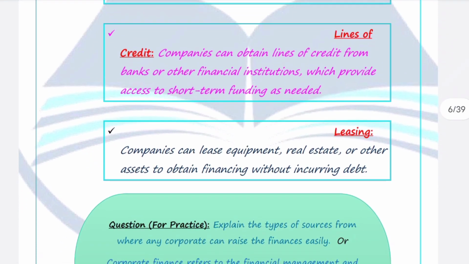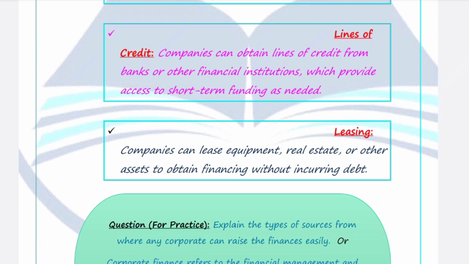Coming to the fourth one. Fourth one means leasing. It means companies have various types of lease equipment. Various companies have real estate. Various companies have those types of assets that give high returns to the company if the company gives these assets, real estate or equipment on lease.